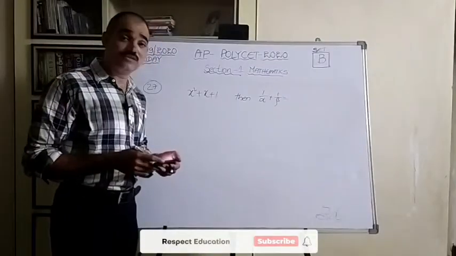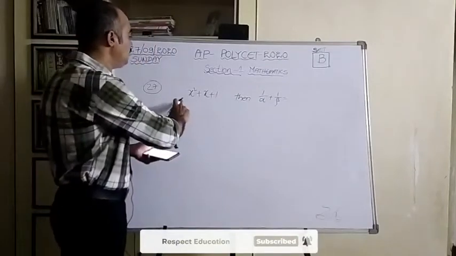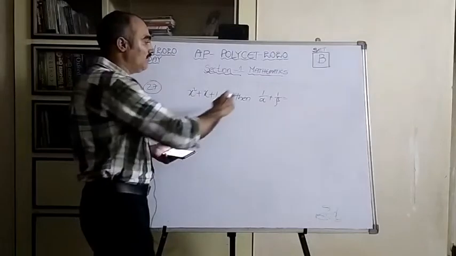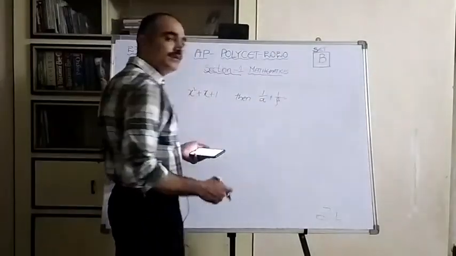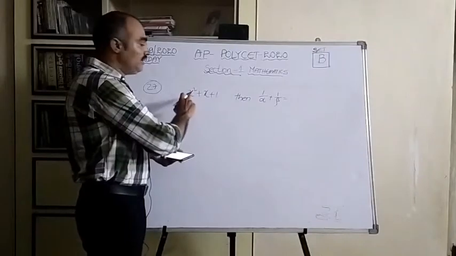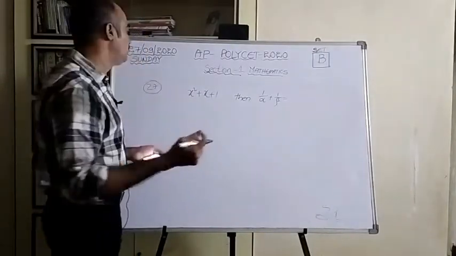Now let us see the next one, that is the 27th one. If alpha and beta are the zeros of the polynomial x square plus x plus 1, then 1 by alpha plus 1 by beta equals dash. See here, in fact we need to find the roots, alpha and beta, but without finding them also we can do it directly, children, very easy.